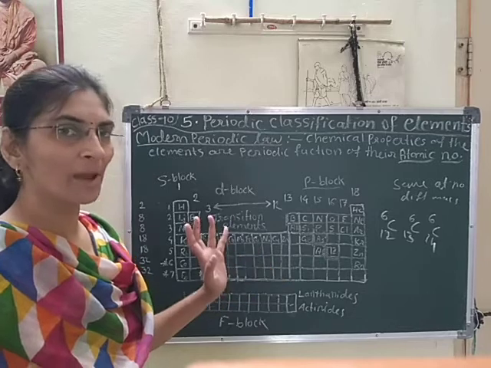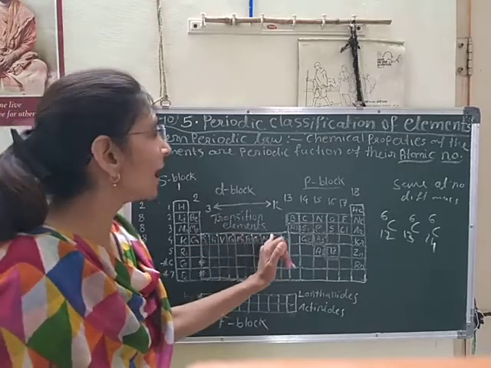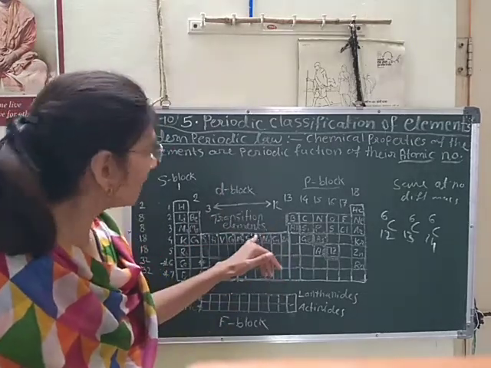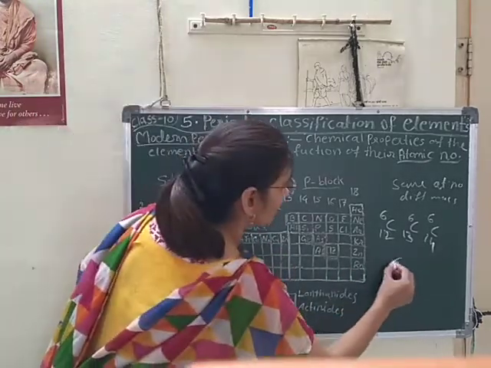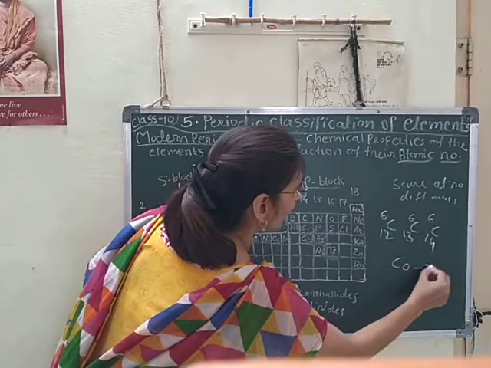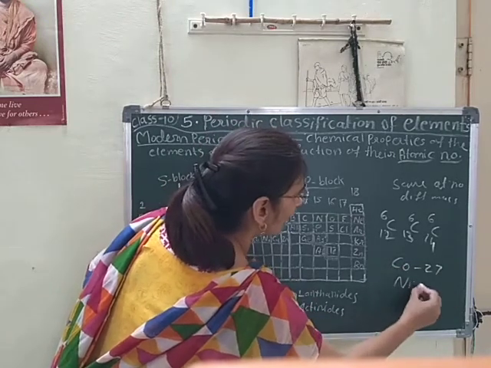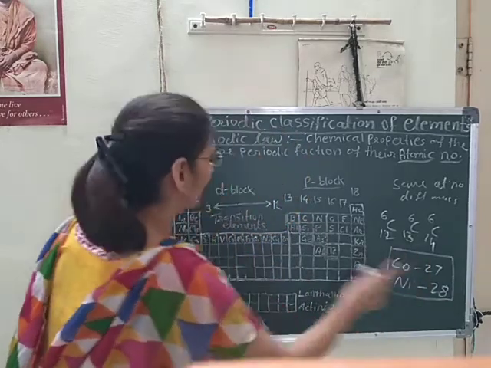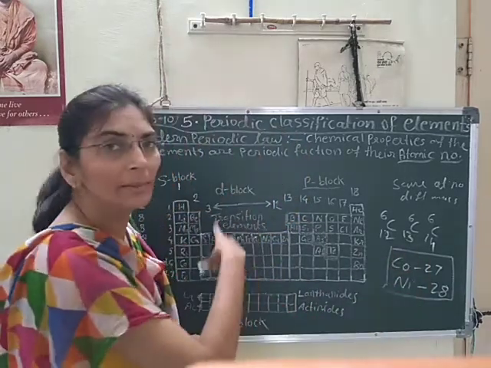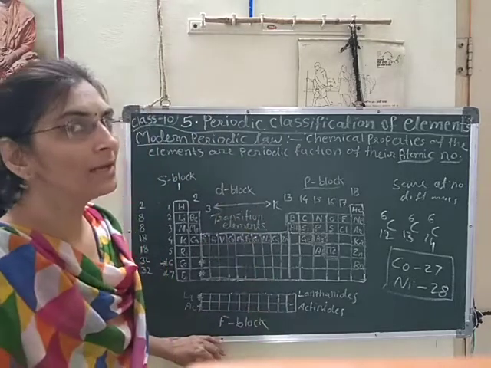That's why it was a drawback. But here, according to atomic number, cobalt has atomic number 27 and nickel has atomic number 28. That's why it is right to place cobalt before nickel.